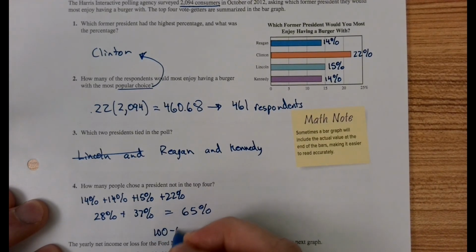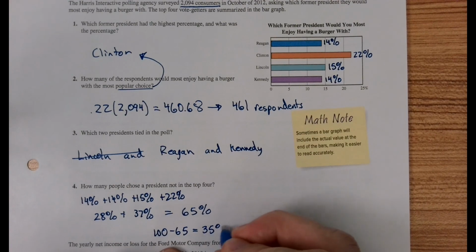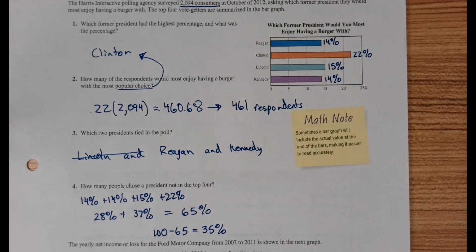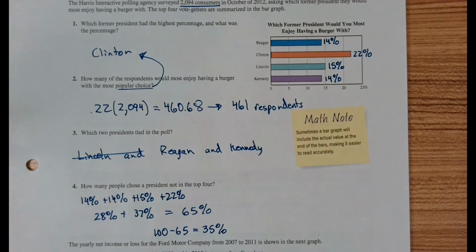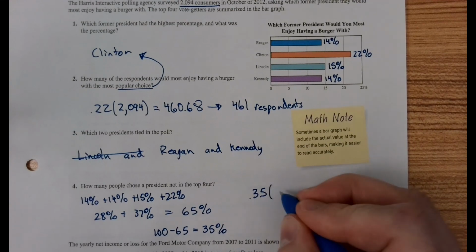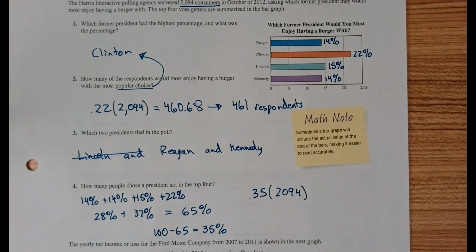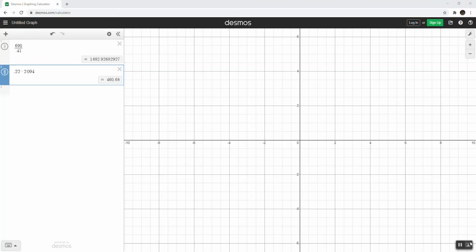So if I subtract that value from 100, that tells us how many didn't choose these top four. So 35% chose some other president. Remember, this was back in 2012. If you're wondering why some of the more recent presidents are absent, that would be the reason they weren't elected yet, maybe. Okay, so we just need to do 0.35 times 2094. Again, Desmos, one of my favorite calculators, although there are other great online free calculators out there. And we get 732.9.